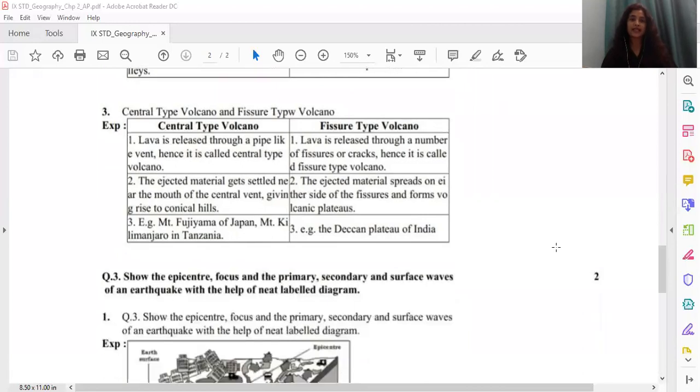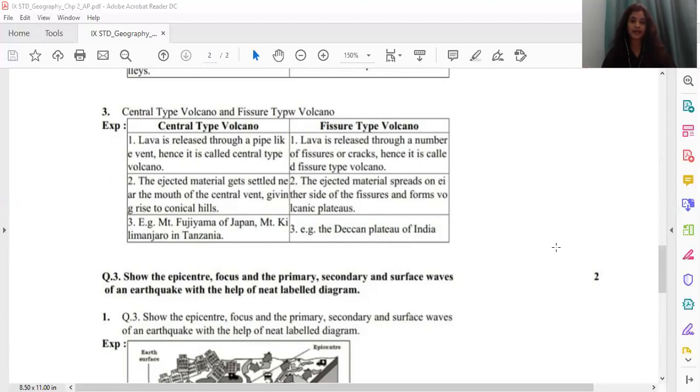The third one is central type volcano and fissure type volcano. First point under central type, lava is released through a pipe-like vent, hence it is called as central type volcano. And under fissure, lava is released through a number of fissures or cracks, and hence it is called as fissure type volcano.